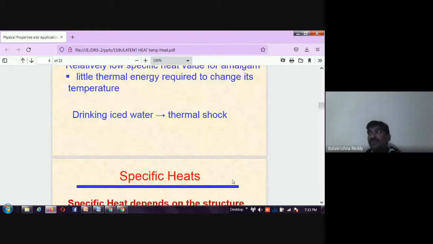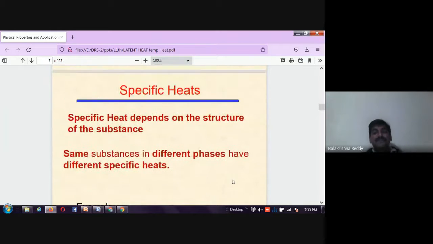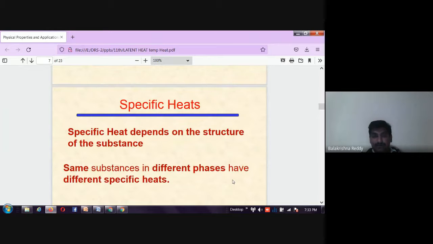The same applies to land breezes and sea breezes. There is a difference in the absorption and release of heat energy between the earth and the ocean water. Water, having a high specific heat capacity, absorbs heat continuously.